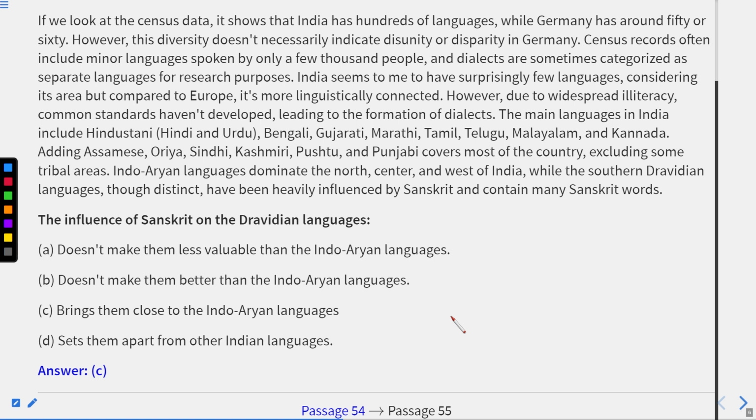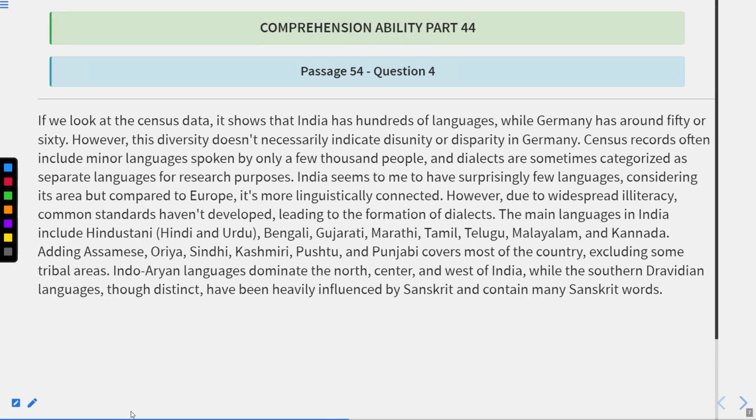Other Indian languages. Obviously, it is C, that is, brings them close to the Indo-Aryan languages. Why so? Because if we talk about Indo-Aryan languages, Sanskrit is included, and many states in northern India are heavily influenced by Sanskrit. Therefore, it only brings them close to Indo-Aryan languages. Okay, so Indo-Aryan languages also contain the part of Sanskrit in them. Okay, so C will be the correct answer according to the last line. Now let us move to the next one.